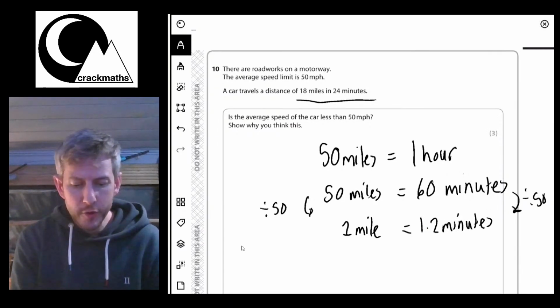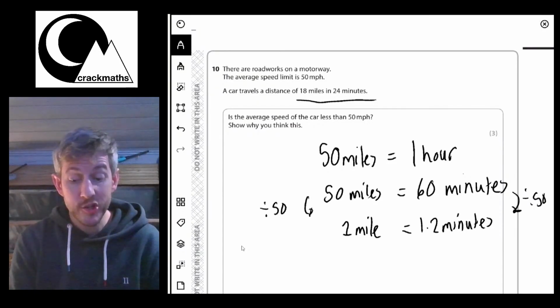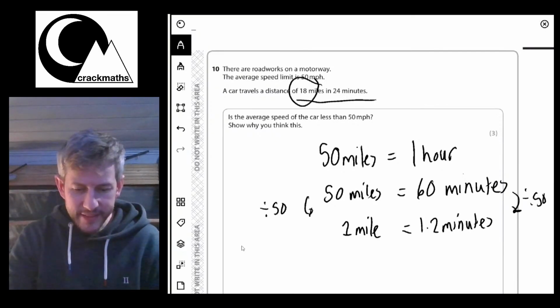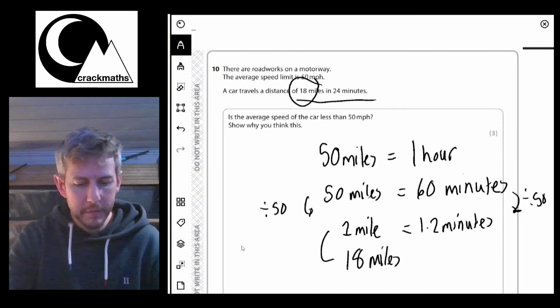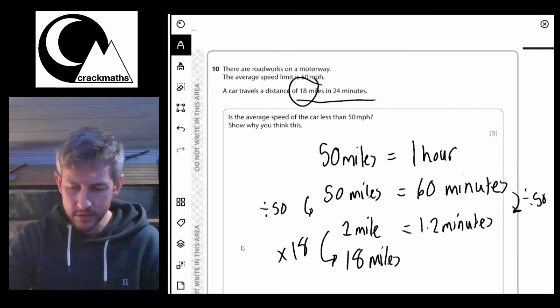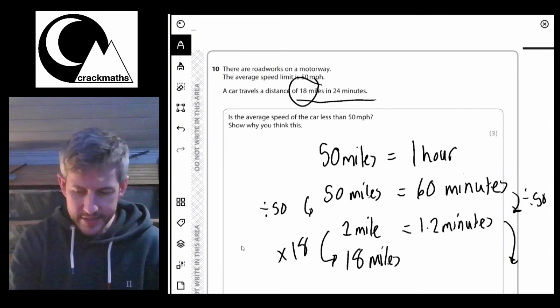So, if you're going at 50 miles per hour, for every 1 mile it should take you 1.2 minutes. Now, they want 18 miles, so let's check that out. 18 miles is 18 lots of 1 mile, so I'm going to times that by 18. I'll times this by 18 as well.